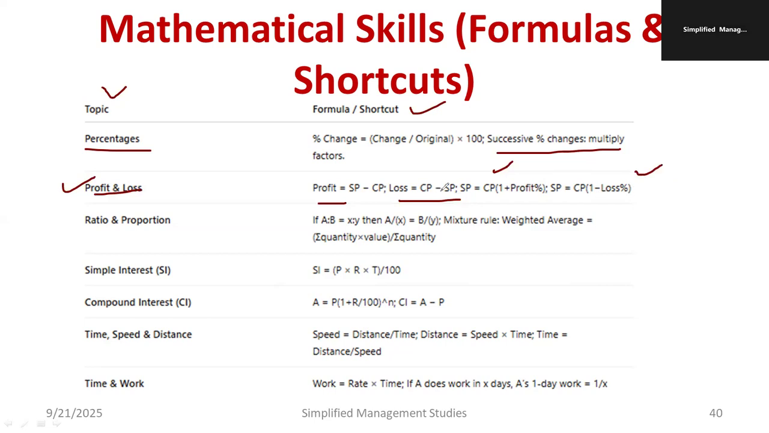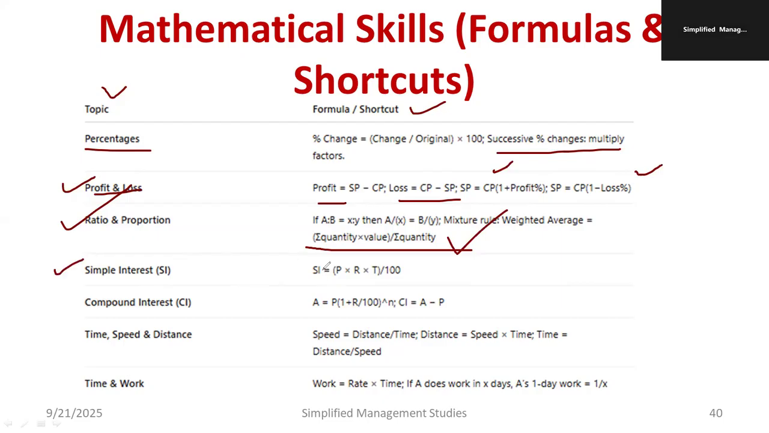Try to remember this formula. One question is guaranteed. I request everybody to note down this formula. It is very, very important. Okay. Ratio and proportion. If A is to B is equal to X is to Y, then we can write A by X equal to B by Y. Mixture rule: weighted average is equal to summation of quantity into value divided by summation of quantity. This formula also you can remember.